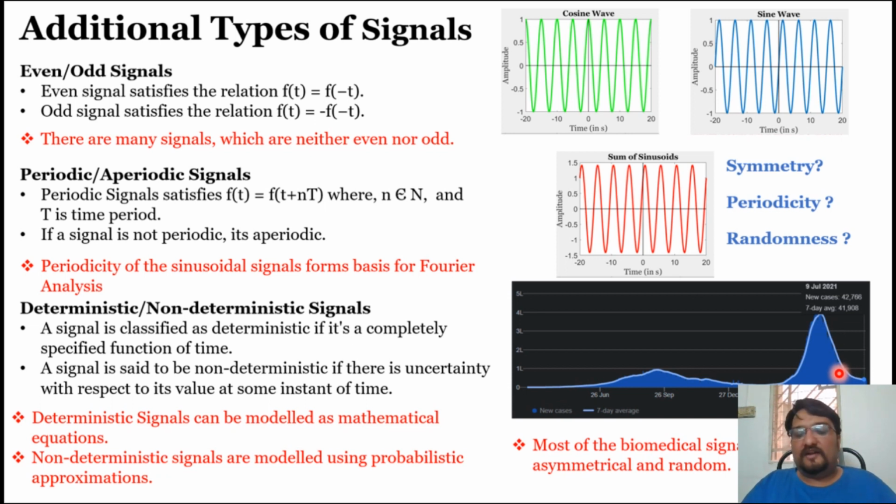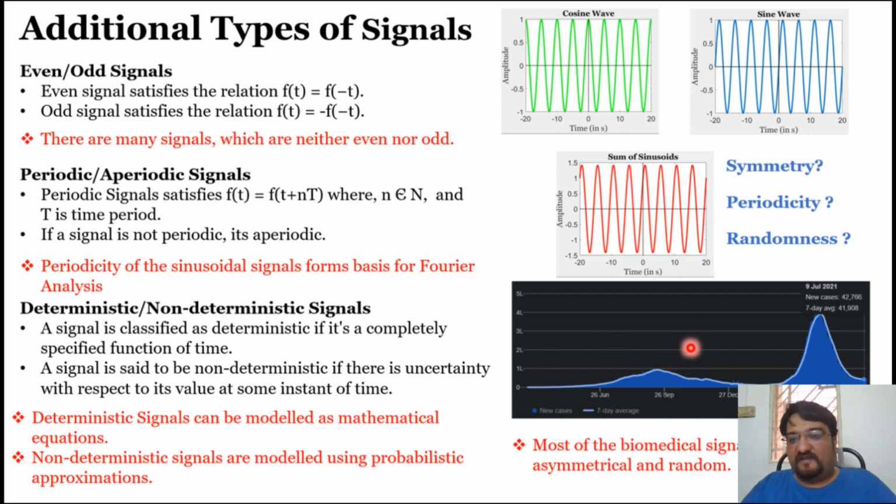How can we identify the trend, how a particular quantity or signal is changing? For that, here you can see, in very small letters, written 7-day average. This particular point corresponds to the previous 7 days, and it is the average of the previous 7 days. It will give you a trend, the behavior or tendency of the data. This is something which Professor Singh talked about in the first lecture. It's nothing but your moving average.